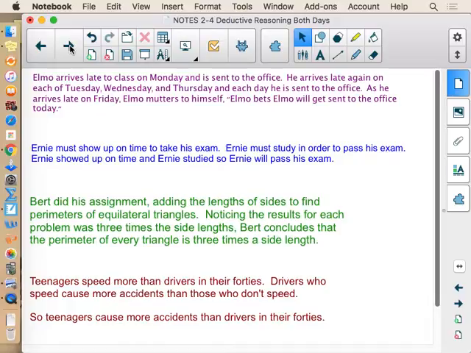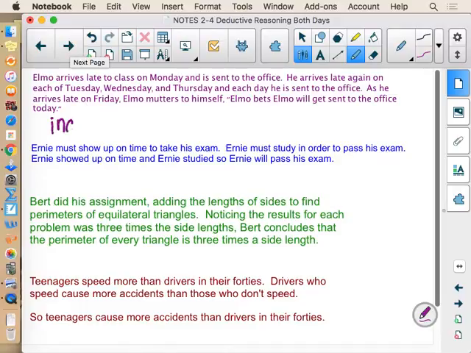Elmo arrives late to class on Monday, sent to the office. He arrives late to class on Tuesday, Wednesday, Thursday, and each day he's sent to the office. So 4 days in a row, Elmo arrives late and is sent to the office. As he arrives late on Friday, Elmo mutters to himself, "Elmo bets Elmo will get sent to the office today."